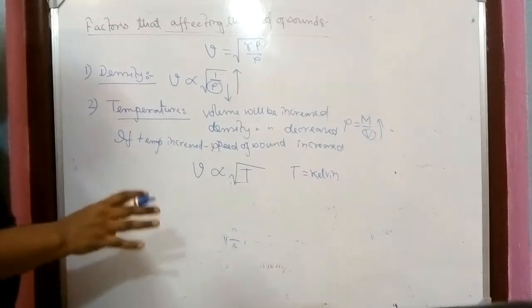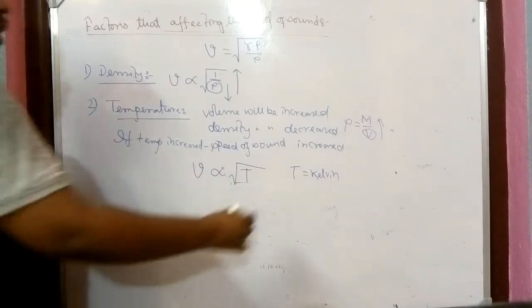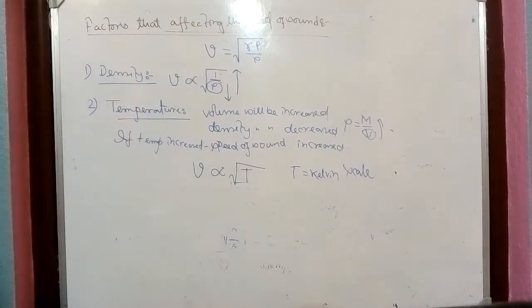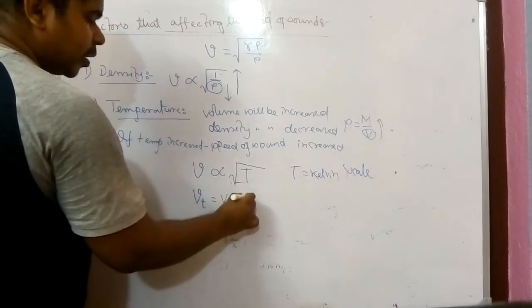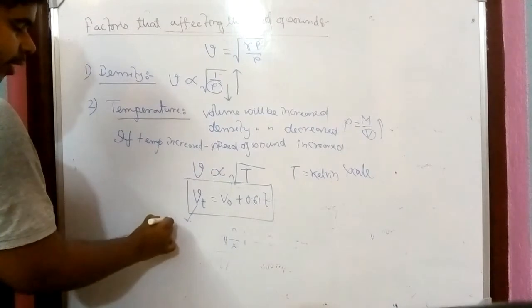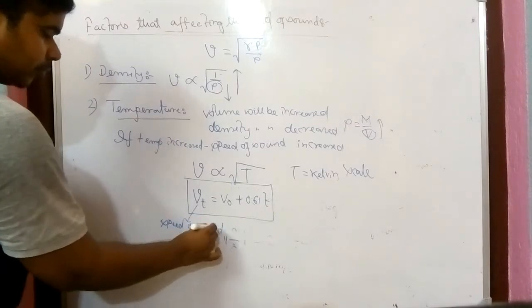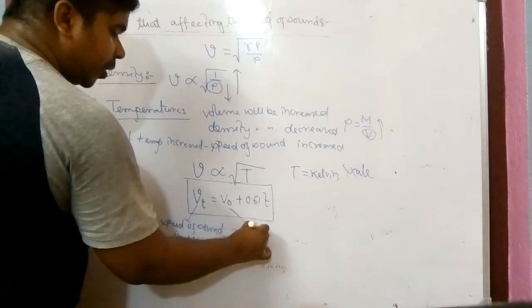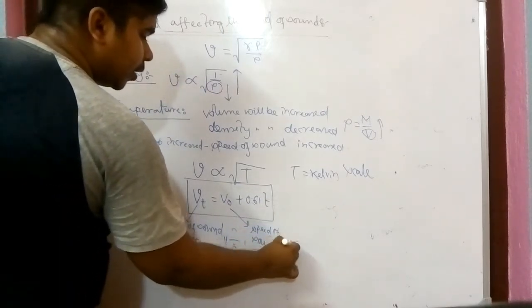So if the temperature is in Kelvin, then V is directly proportional to root over of T. And if the temperature is in degree centigrade, then the equation is Vt equals V0 plus 0.61 into T. Vt is the speed of sound at T degree centigrade, and V0 is the speed of sound at 0 degree centigrade.